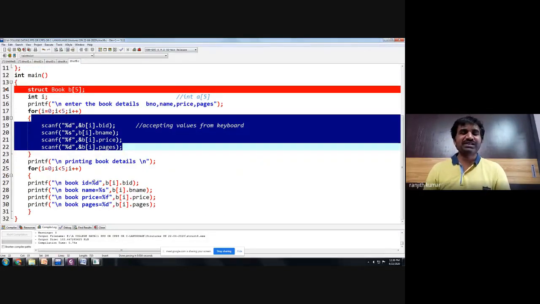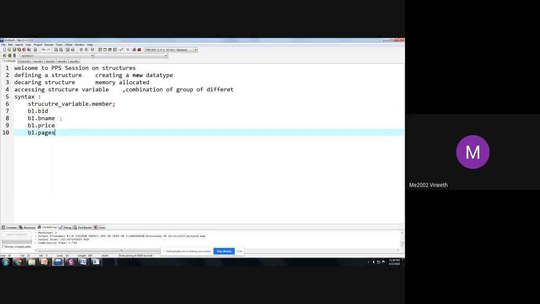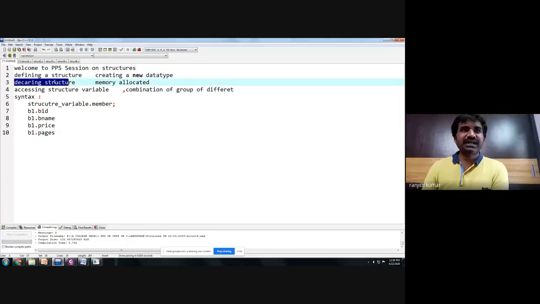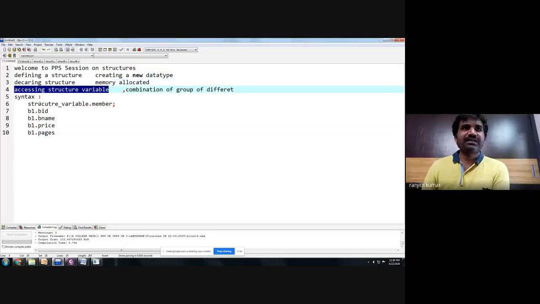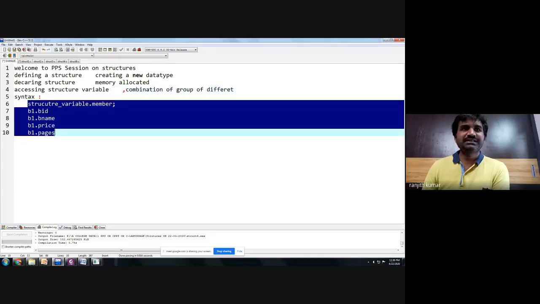So ultimately, what is a structure? Structure is a combination of a group of different data types in one place. The keyword struct is used to create a structure, and we have to define a structure, declare a structure, and access a structure. And finally, this is the syntax.